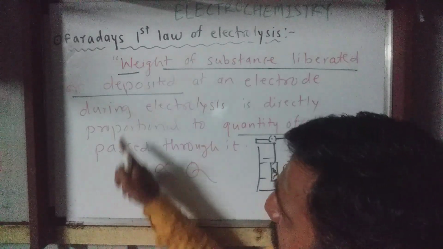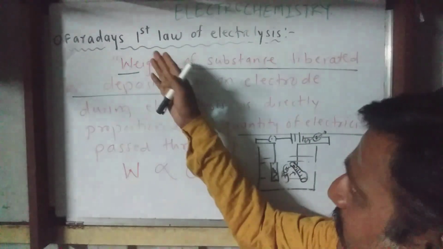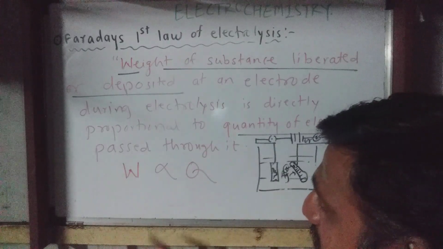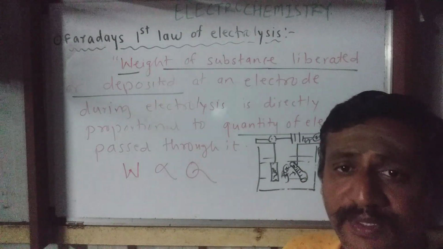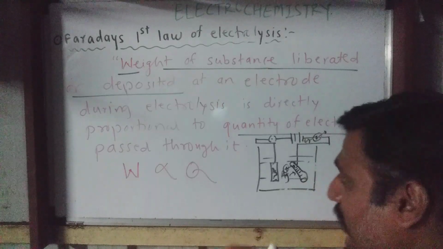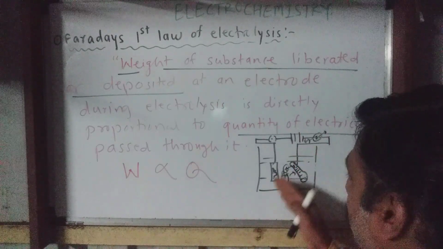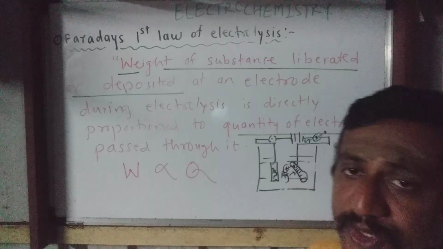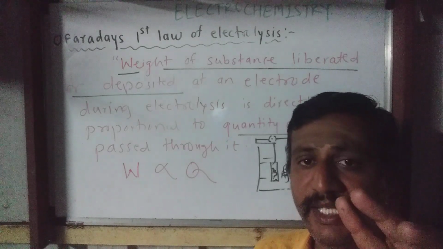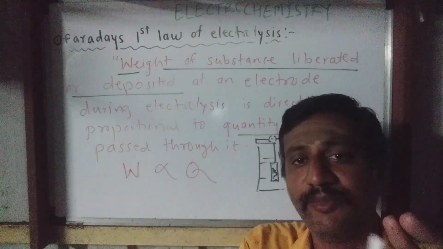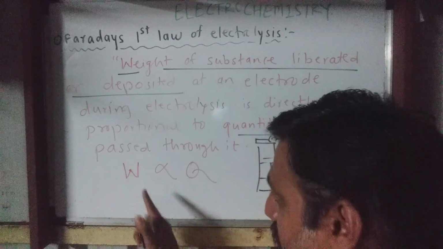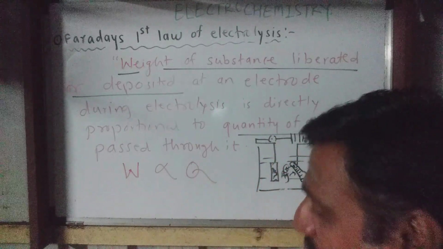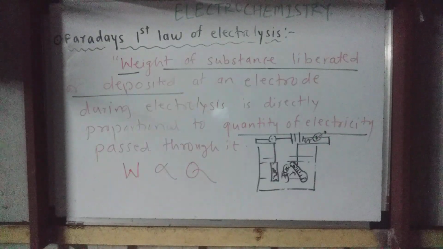Now what the first law of electrolysis states is that the weight of substance is directly proportional to the quantity of electricity. Suppose more and more electricity we are passing, then more and more silver will be deposited, of course until the whole amount of silver gets deposited. I hope it's easy, you understood. Weight of substance is directly proportional to the quantity of electricity. Let's proceed.